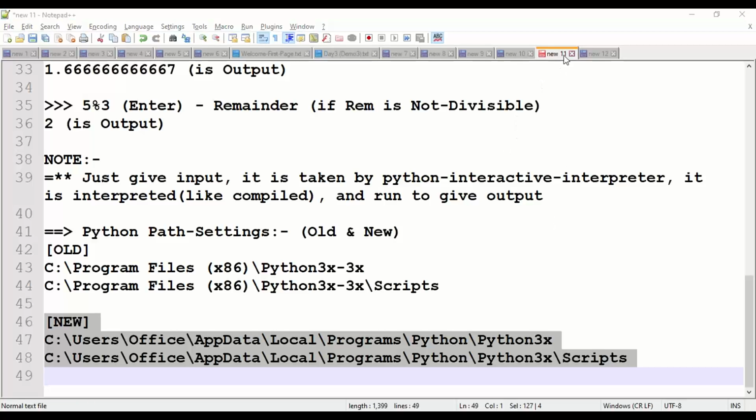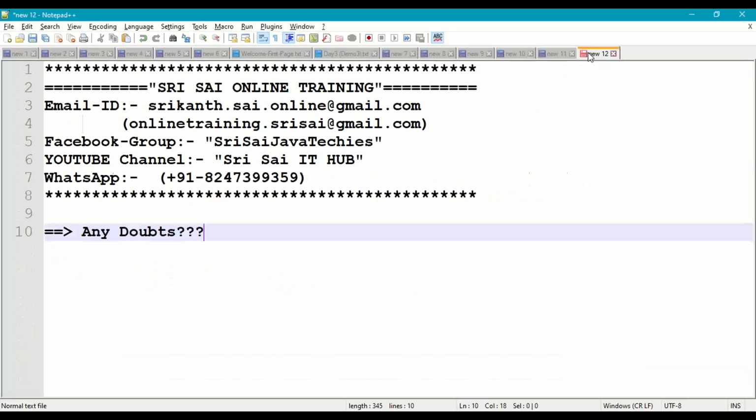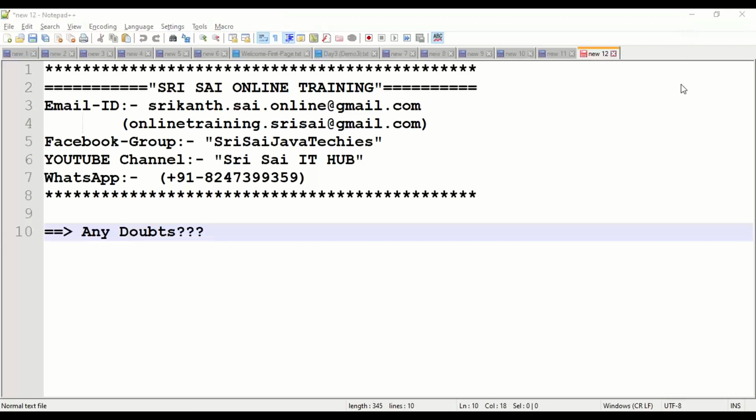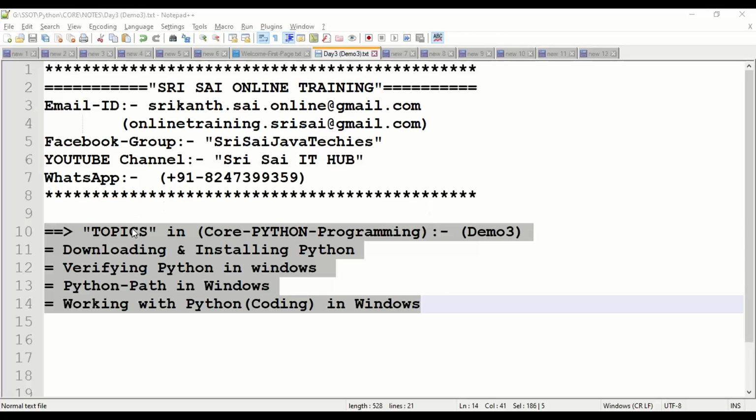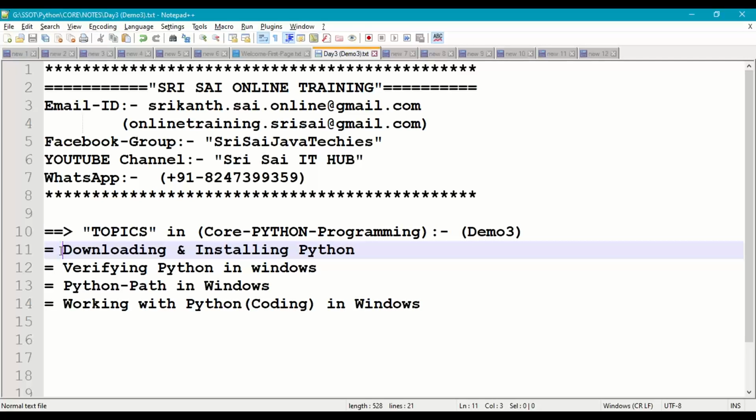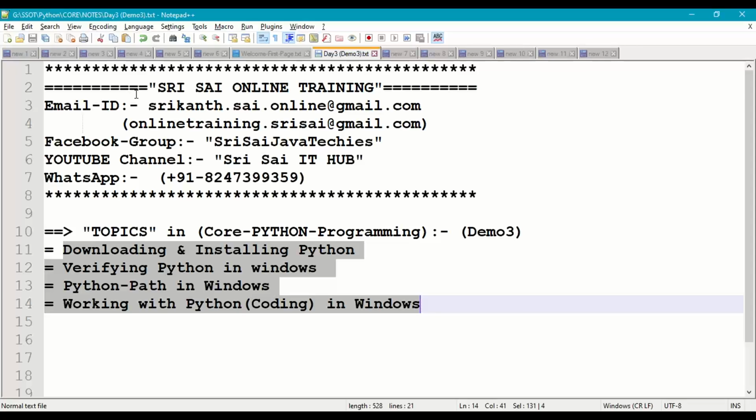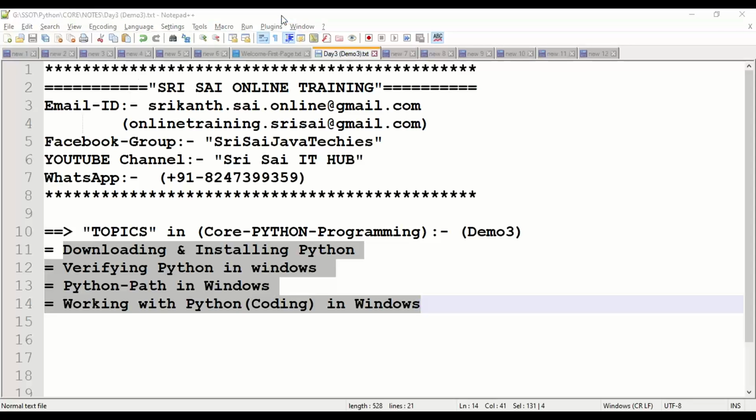Guys, if you have any doubts, you can ask me the doubts one by one, all of you. That is all about today's session: downloading and installing Python, verifying the Python path, working with the Python path, and then working with some basic commands or coding of Python in the Windows operating system.